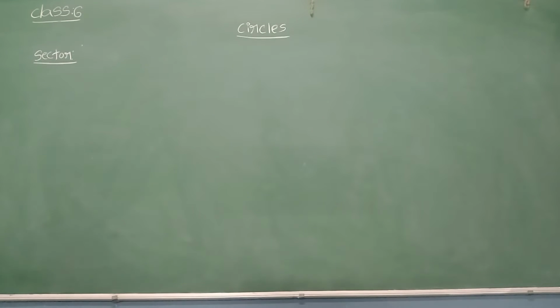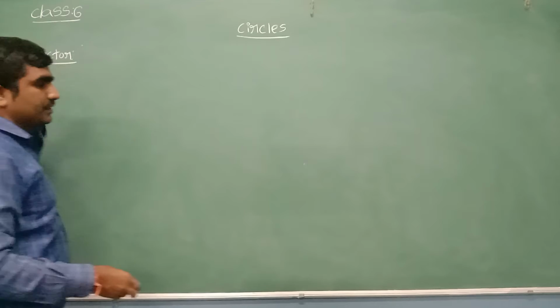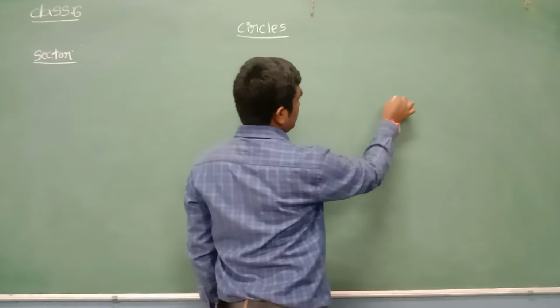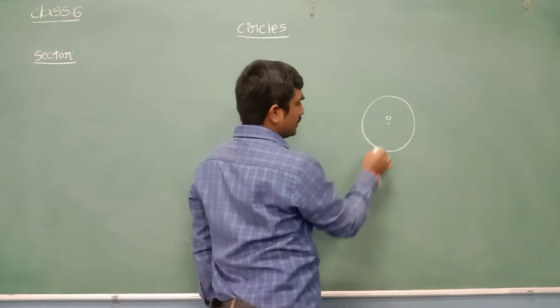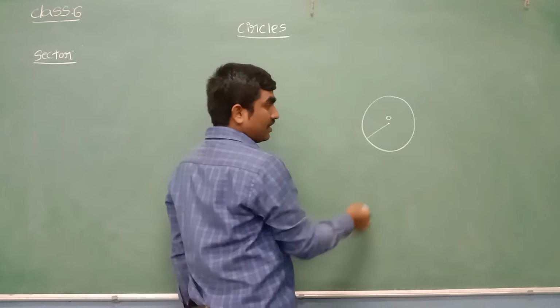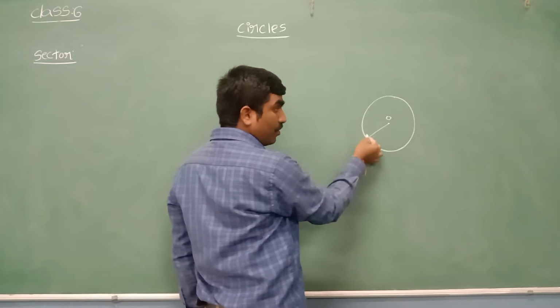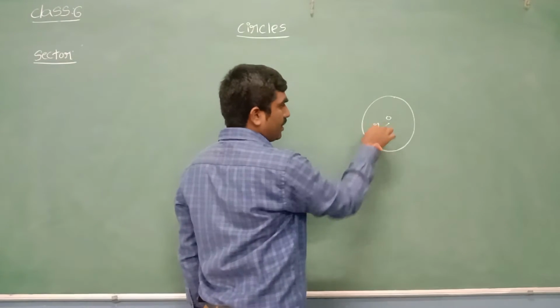Yes, let's see the next one. What is meant by sector? Let me draw a circle with center O. What do we call this line segment joining the center to the boundary of the circle? It is called a radius.